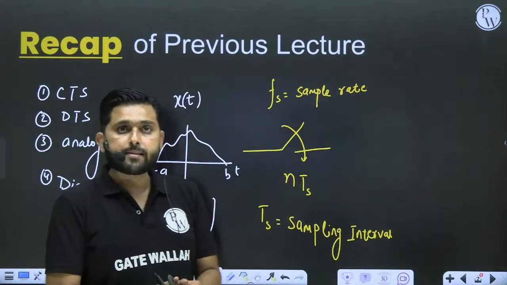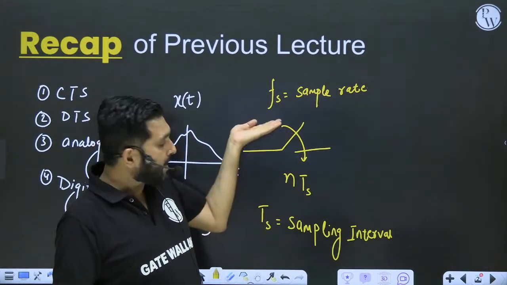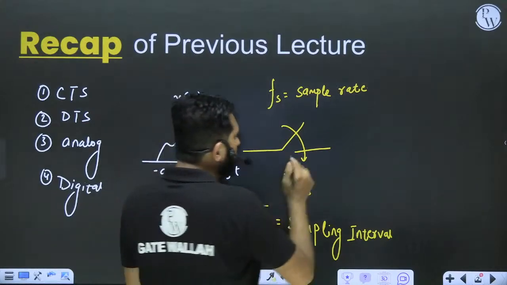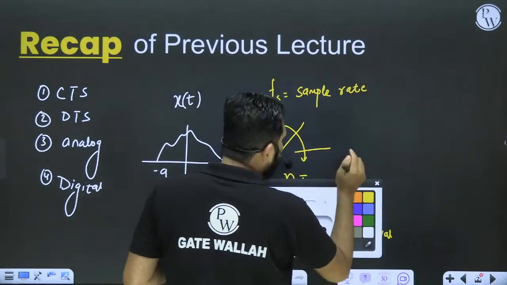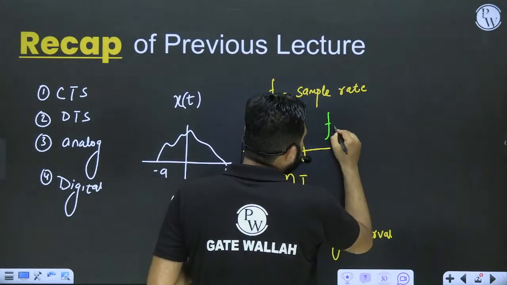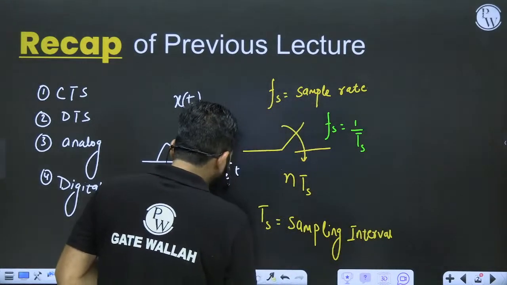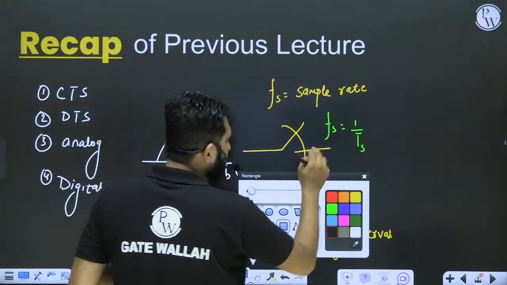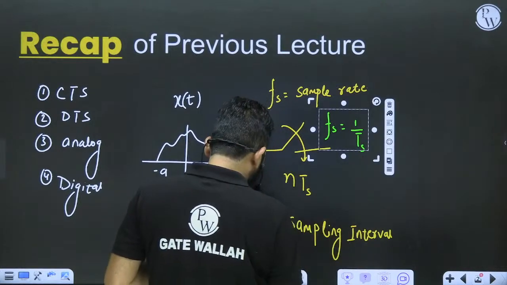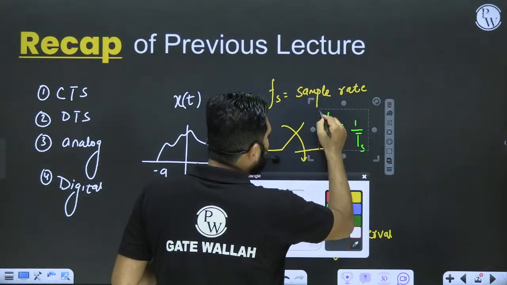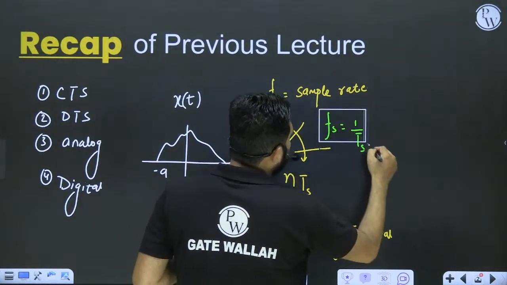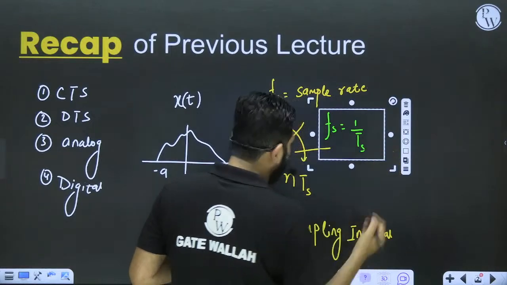So what I am saying is that if more is the Fs, less is the Ts, because you know that Fs is equal to 1 by Ts. This is a very, very important relationship, guys. In the last class itself, I have derived that Fs is equal to 1 by Ts.